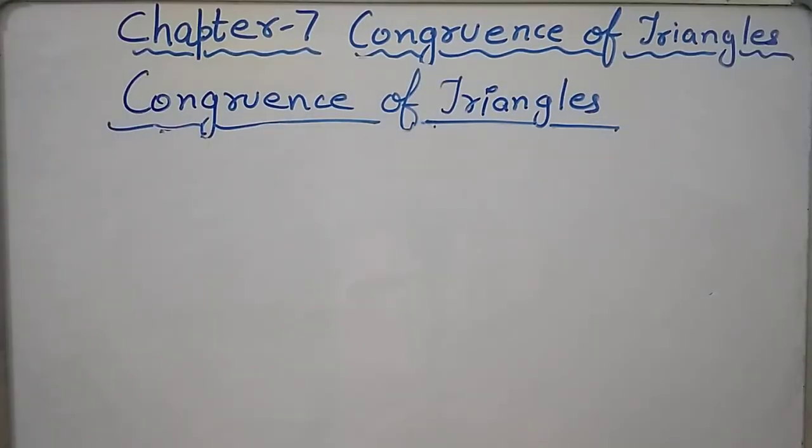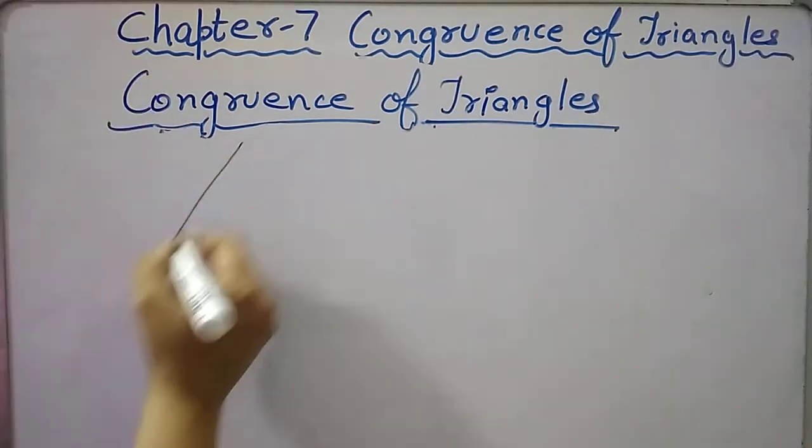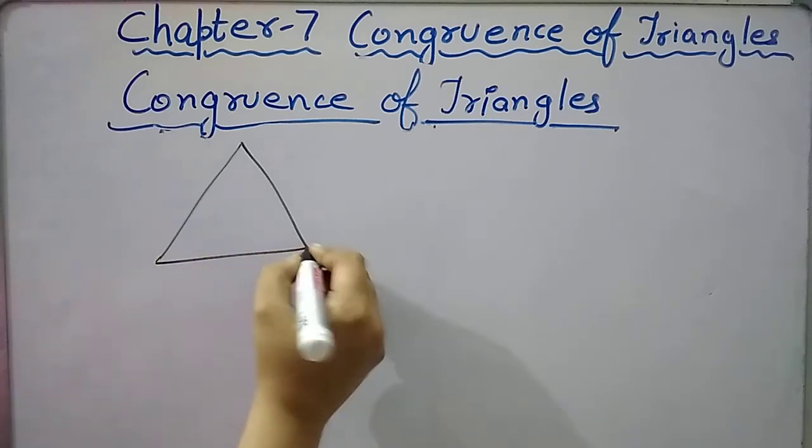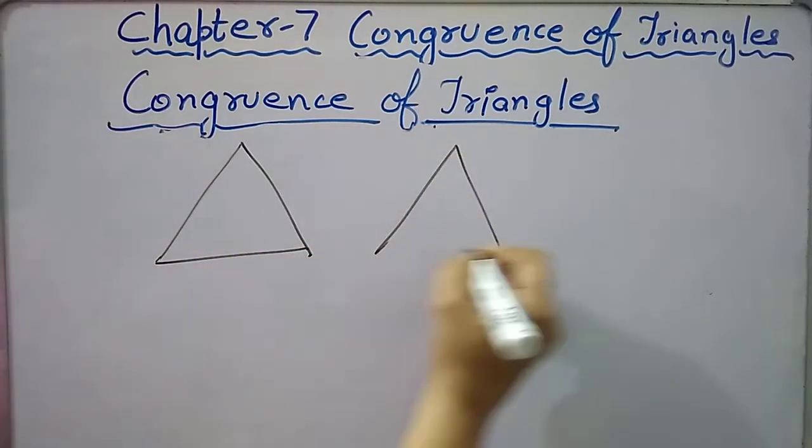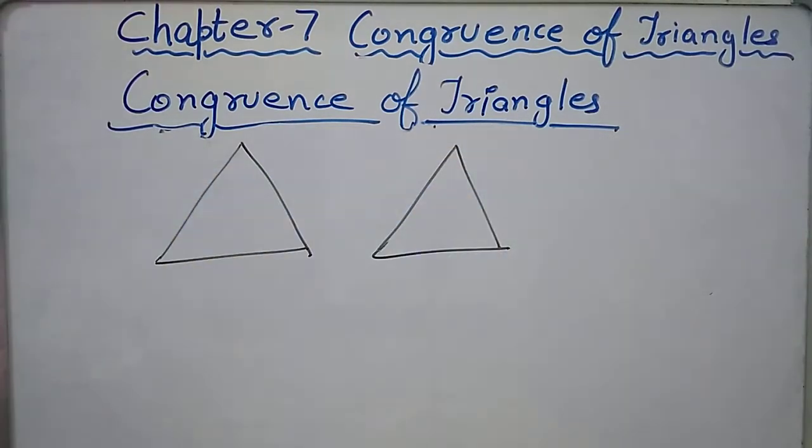In the same way, if we have two triangles which may be identical in shape and size, we can find out whether they are congruent to each other or not.